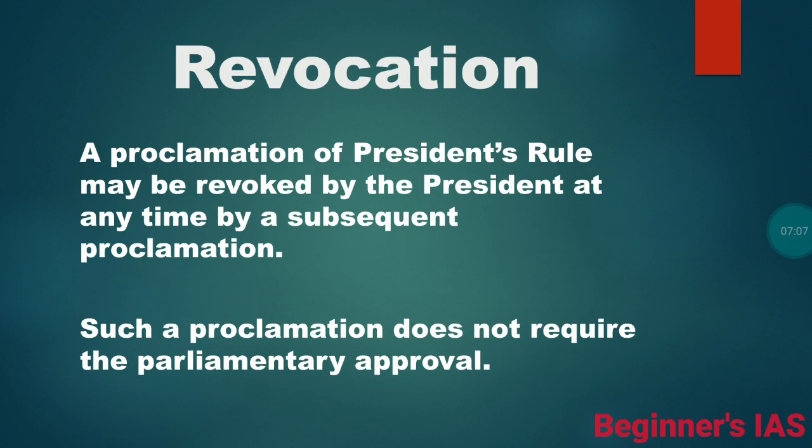Let us see how this proclamation of presidential rule can be revoked. It may be revoked by the president at any time by a subsequent proclamation. To revoke this proclamation of presidential rule, parliamentary approval is not required.